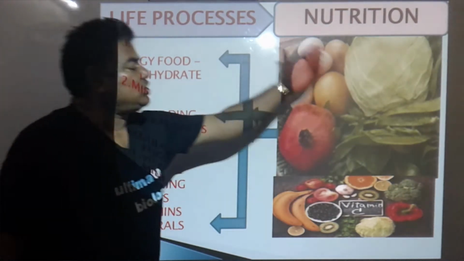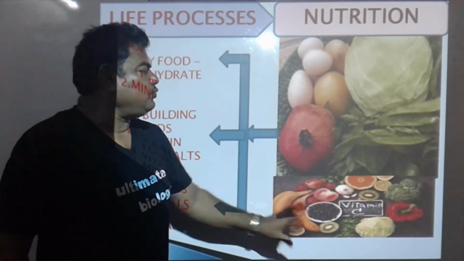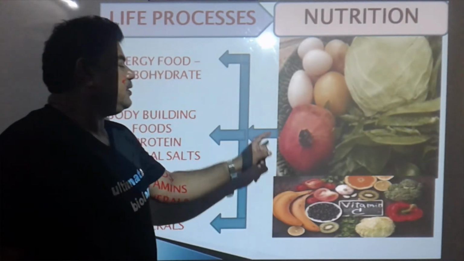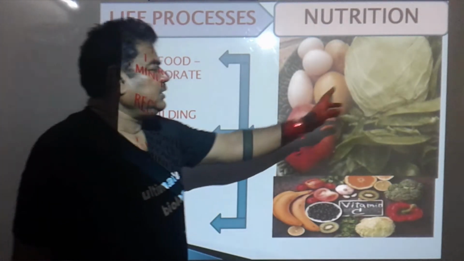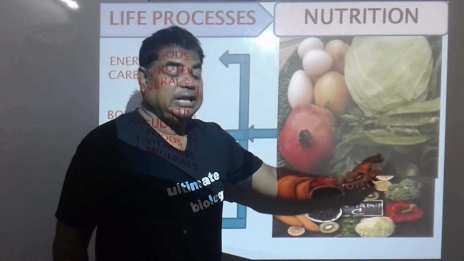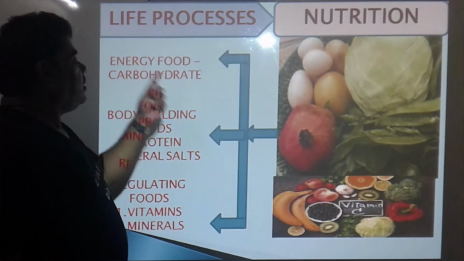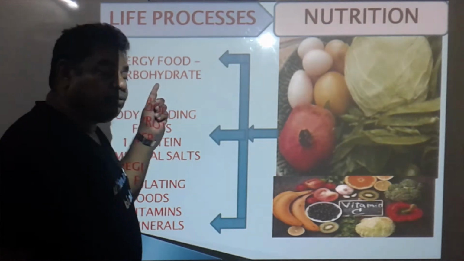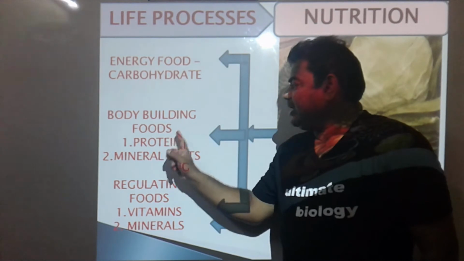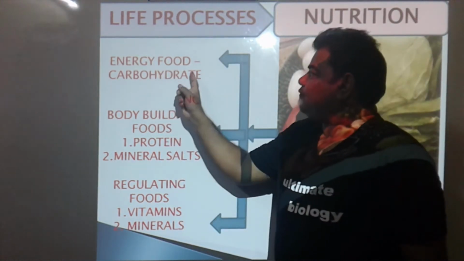See here, these are all nutritive foodstuffs, and in the next slide we will see them in some detail. Here an egg is there, a cabbage, Pisum sativum, a leguminous plant, legumes like pea, and fruits. These foodstuffs are differentiated into energy foods, body building foods and regulating foods.